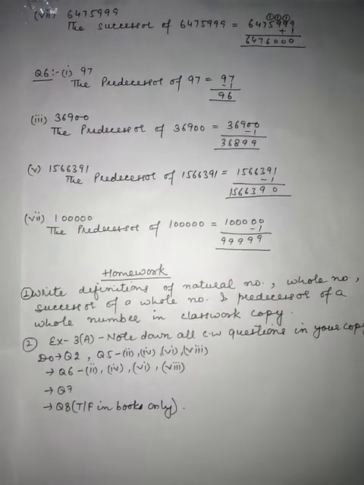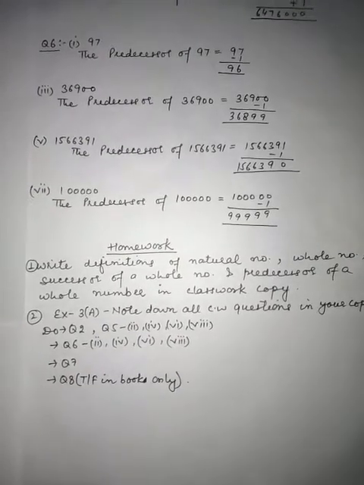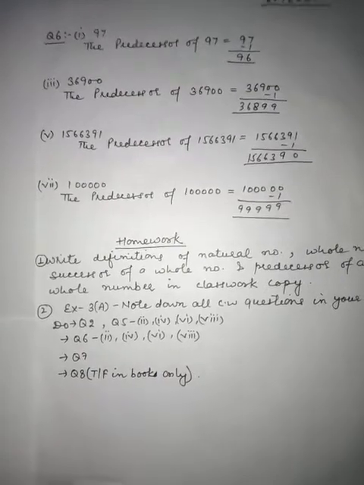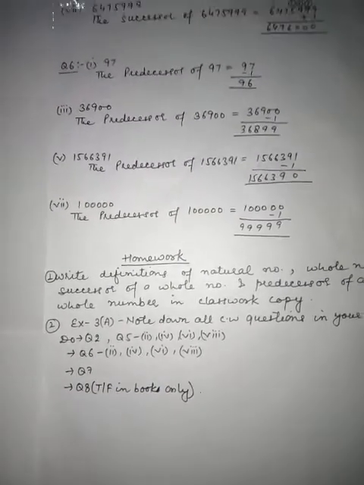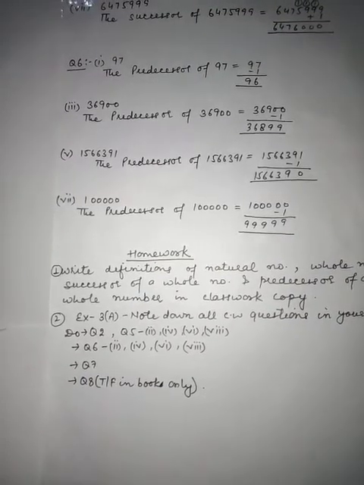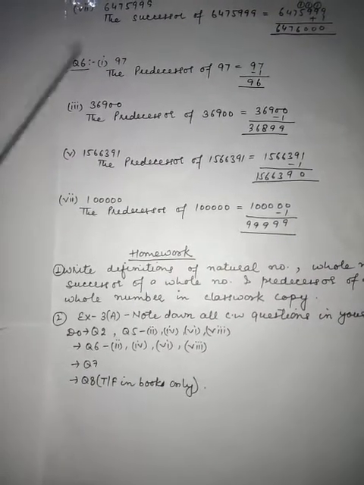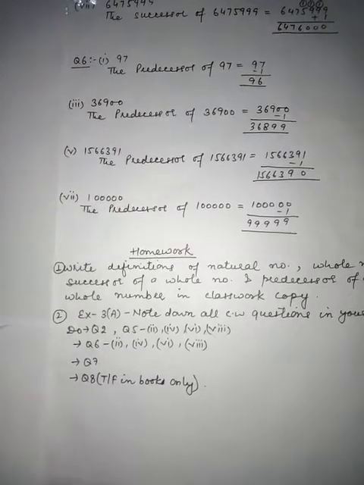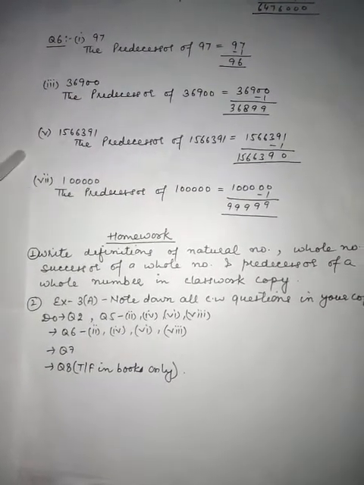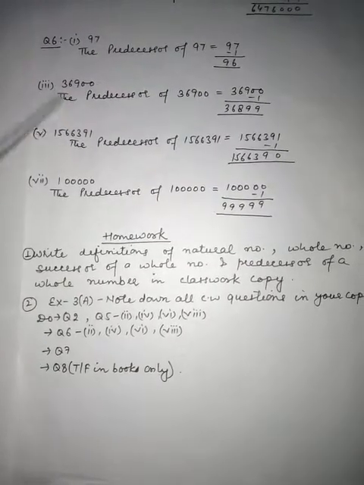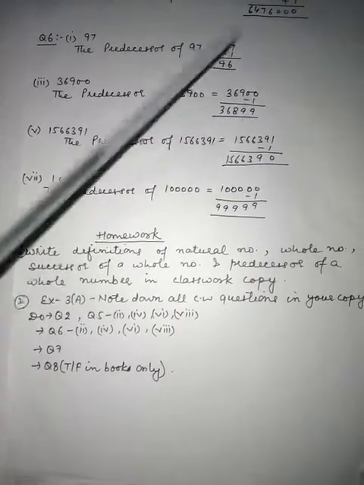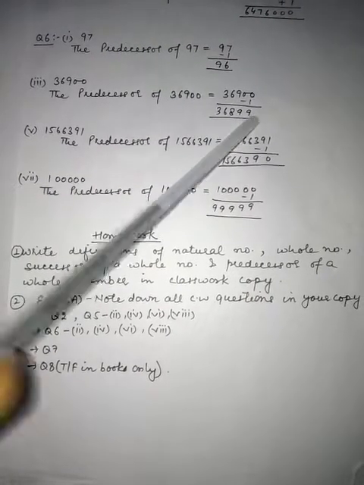We have the next question, question number 6. In this question we have to find out the predecessor of the following numbers. What is the first number? 97. What is the predecessor of 97? Yes, we can find it by subtracting 1. So the predecessor of 97 is 96. Similarly, we have the third part, 36900. By subtracting 1, the predecessor of 36900 is 36899.